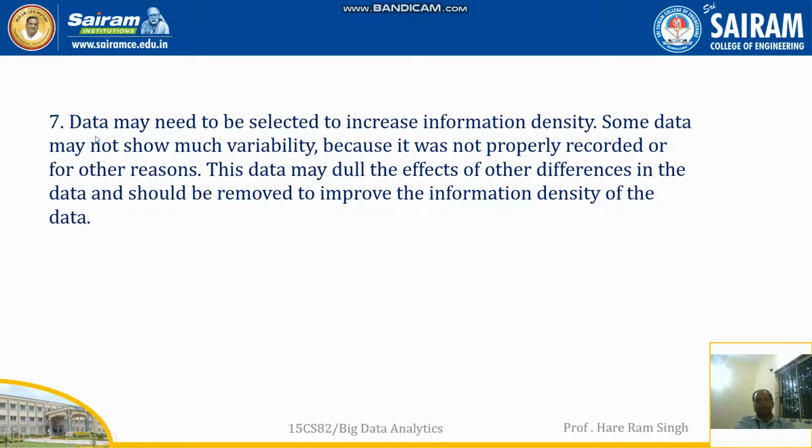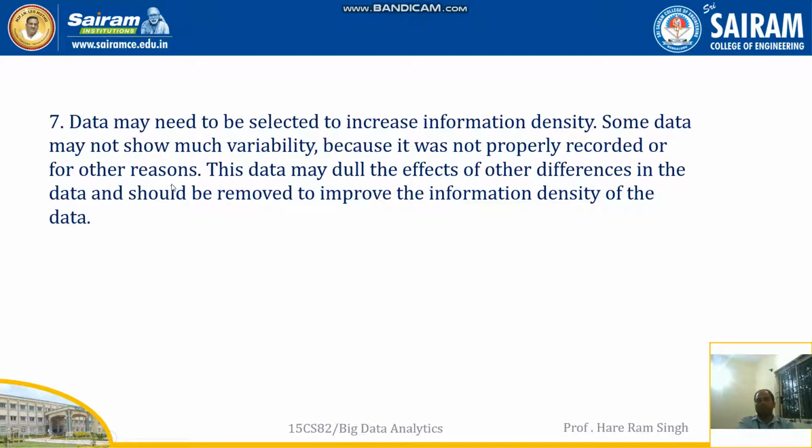Seventh point, data may need to be selected to increase information density. So we may need to select more and more data to increase the information density. Some data may not show much variability because it was not properly recorded or for other reasons.